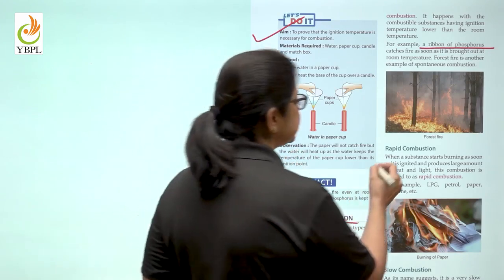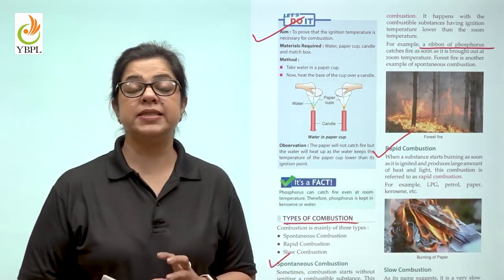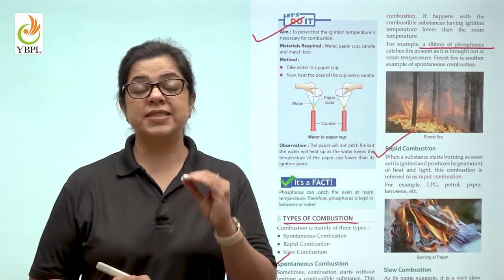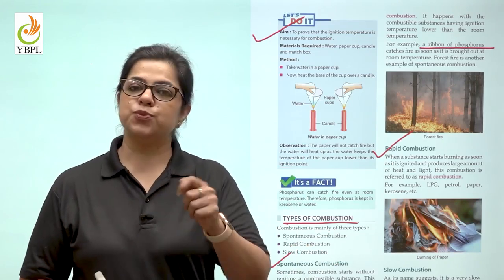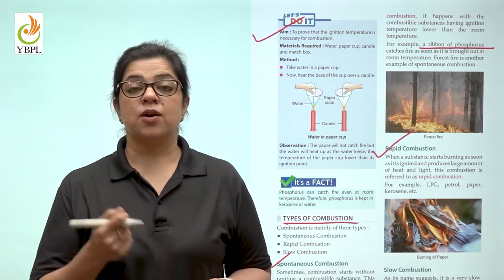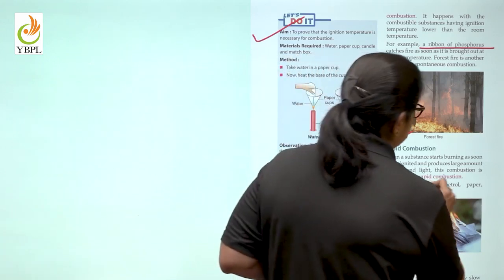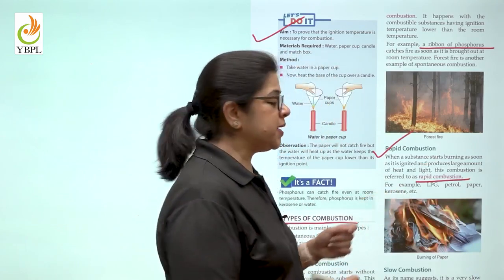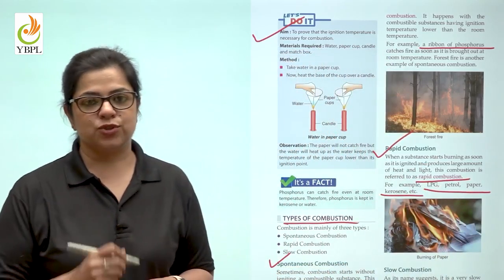The second is rapid combustion. Rapid combustion means the moment a substance is ignited, as was the example of the gas stove. I switched on the gas burner, I clicked the lighter next to it. What happened? It caught fire. So, this is rapid combustion which takes place in case of LPG, petrol, paper, kerosene, etc.